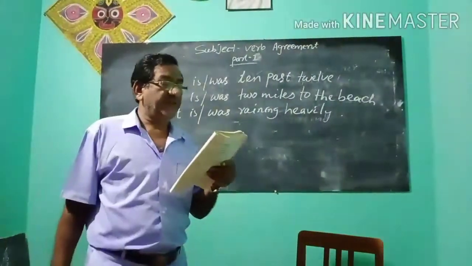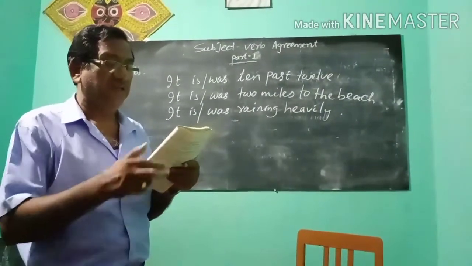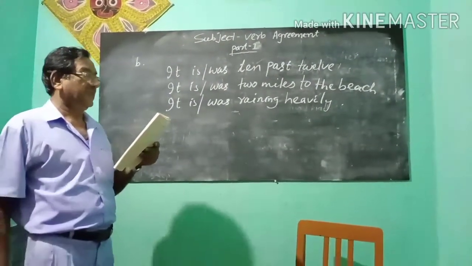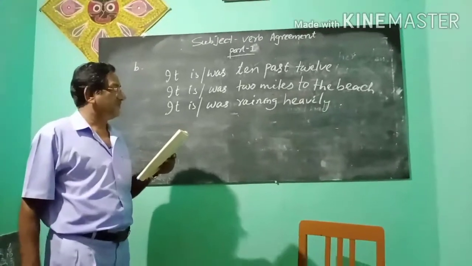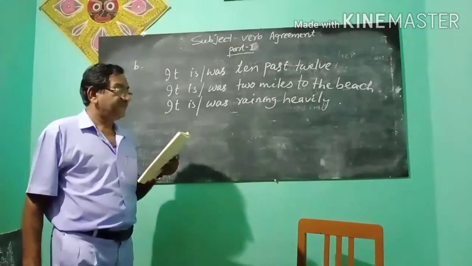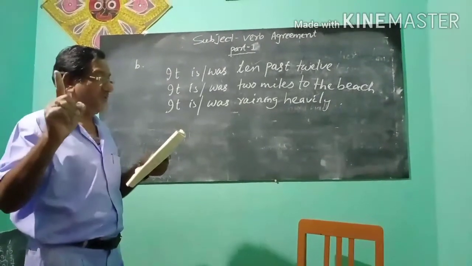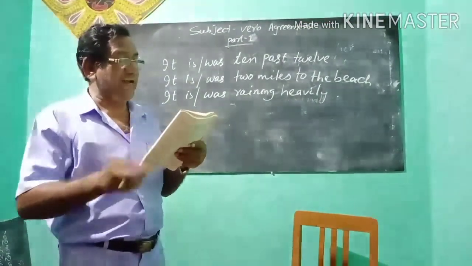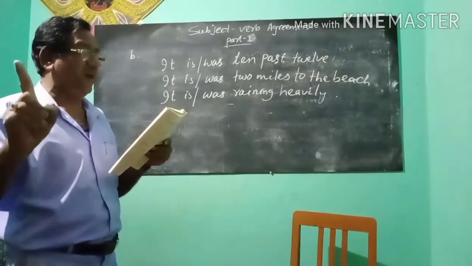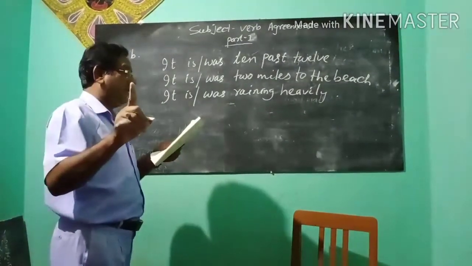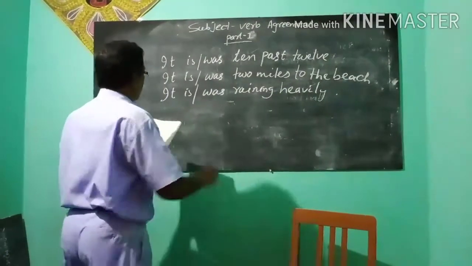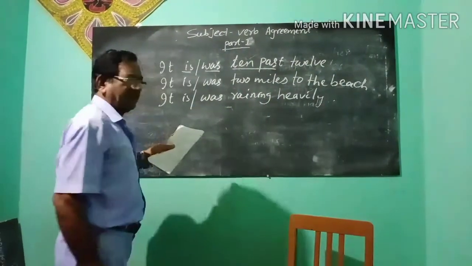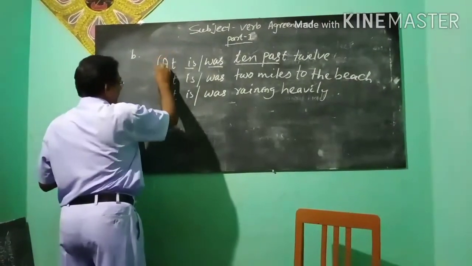When it is used in the normal subject position to make a statement about time, distance and weather, the verb is always singular. Again, it is used in the normal subject position to make a statement about time, distance or weather, the verb is always singular. It is, it was 10 past 12. It says about time and the dummy subject is it.